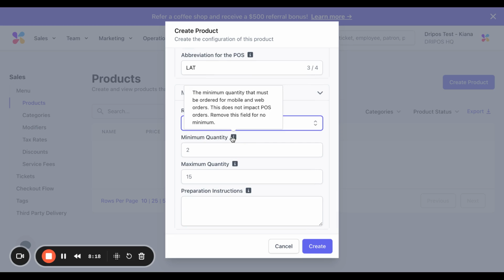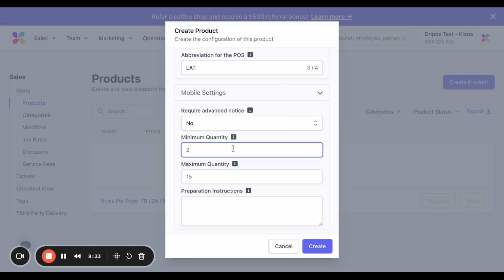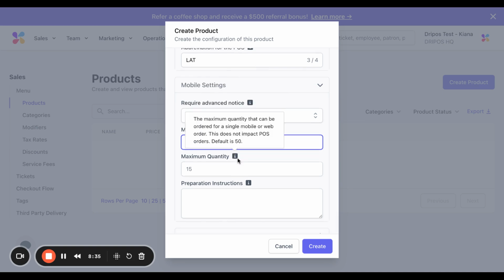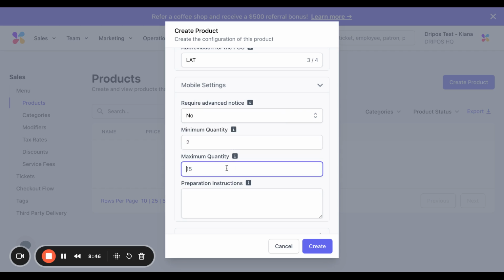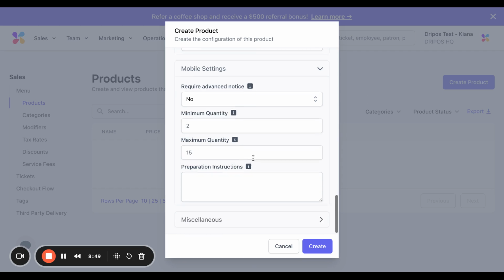Moving on to minimum quantity. This is optional, but if you wanted there to be a minimum quantity that must be ordered for mobile and web orders, you can put that in here. Please note that this does not impact point of sale orders. You can always leave this blank if you don't want there to be a minimum. Moving on, there's also maximum quantity. So this is the maximum quantity that could be ordered for a mobile or web order. And this also does not impact point of sale orders. So I'm also going to leave this blank.